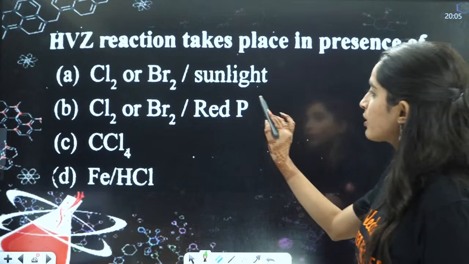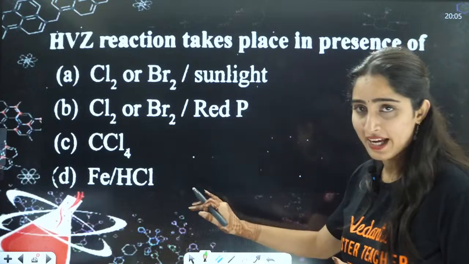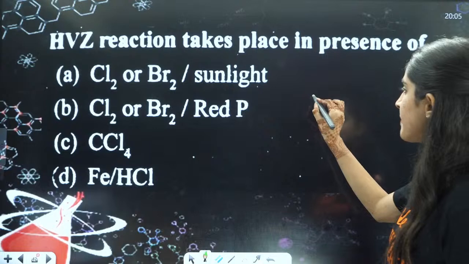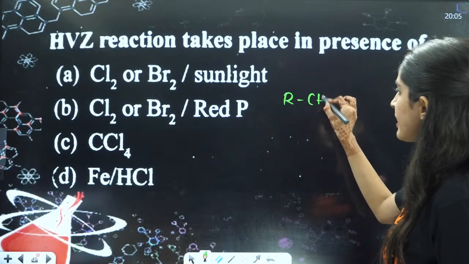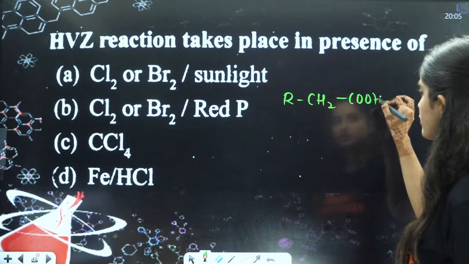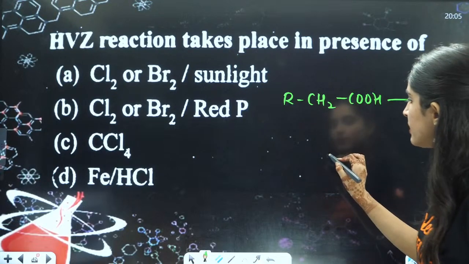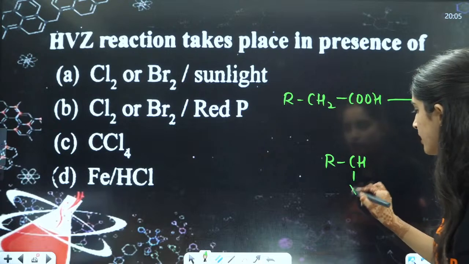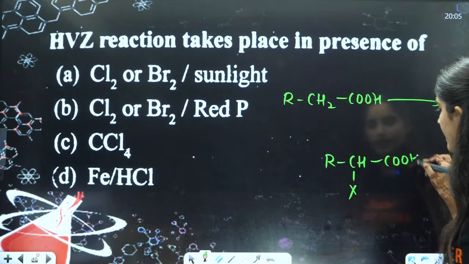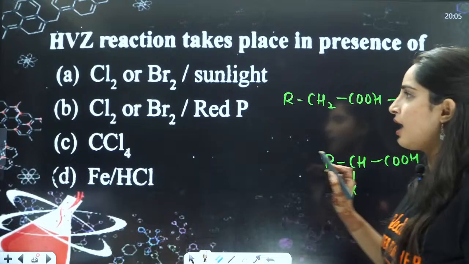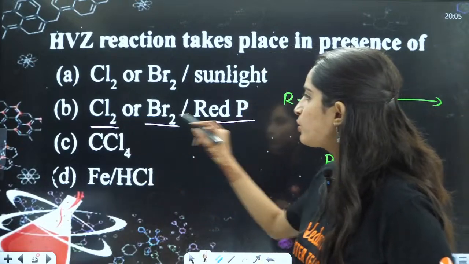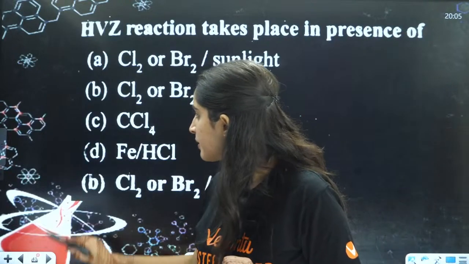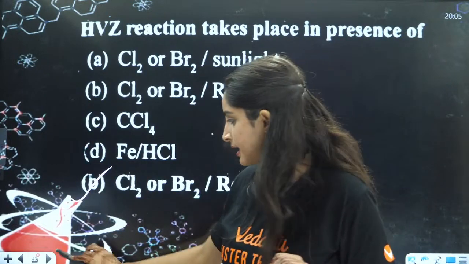They are talking about that reaction in which, for example, you have R, CH2, COOH. So in this, what will happen? Your alpha hydrogen will be replaced by the halogen, whatever halogen you will use. And the reagents here are Cl2 or Br2 with red phosphorus. So B will become the correct answer, right? That is your correct answer.